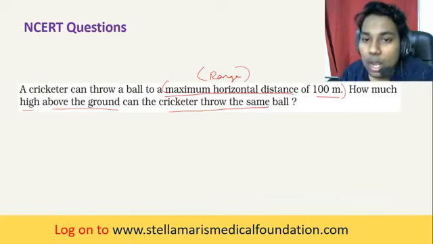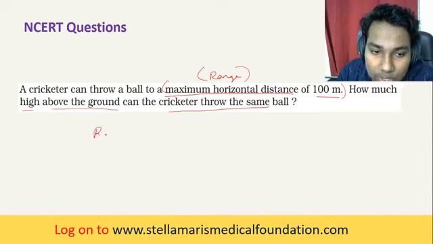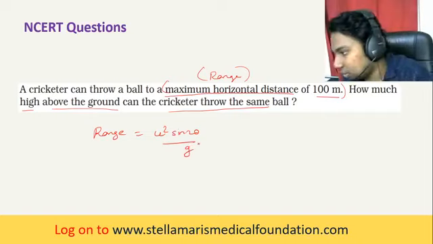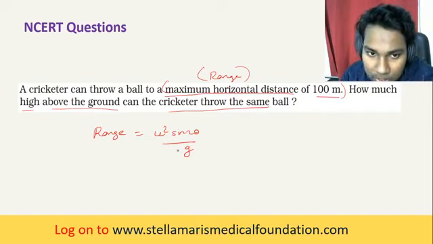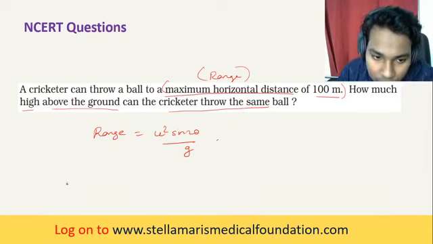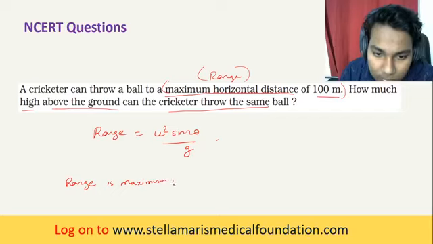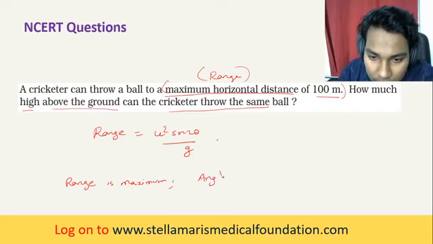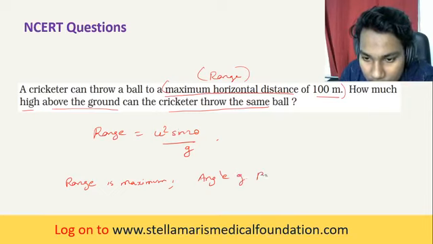As you know, range is equal to u squared sine 2 theta by g. When will the range be maximum? When the range is maximum, what is the angle? Comment your answer. What will be the angle of projection?